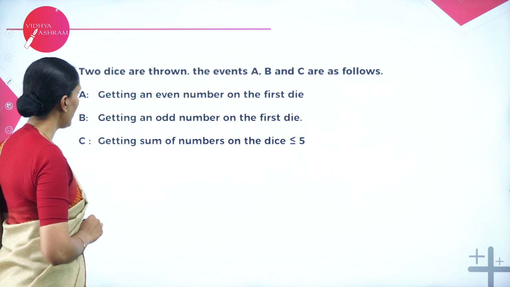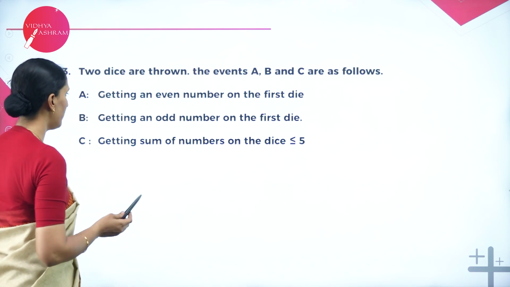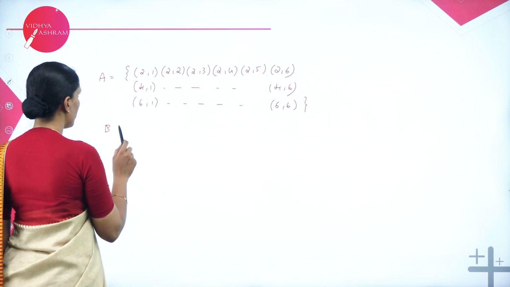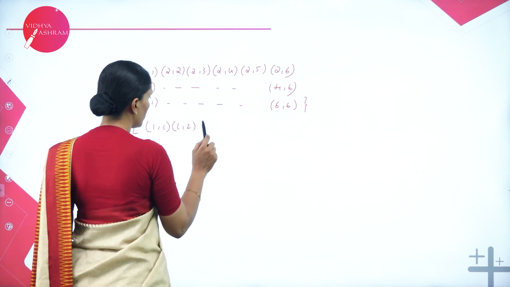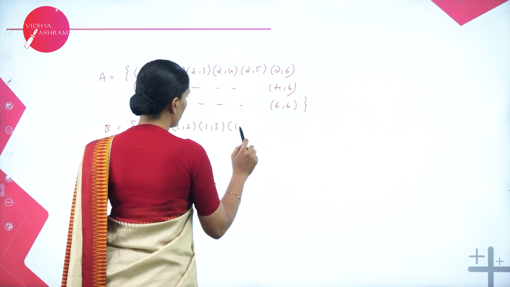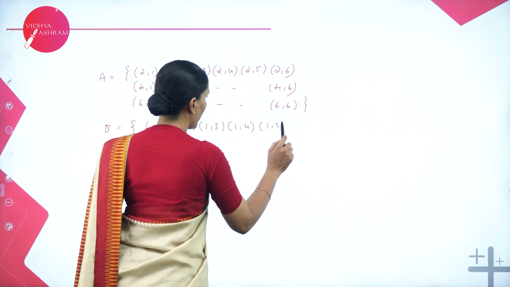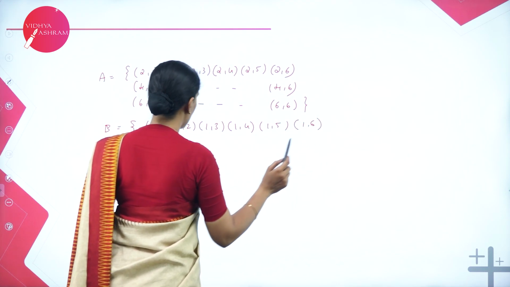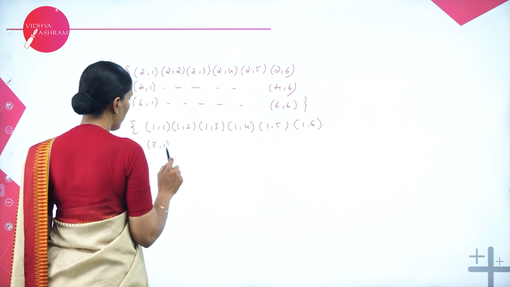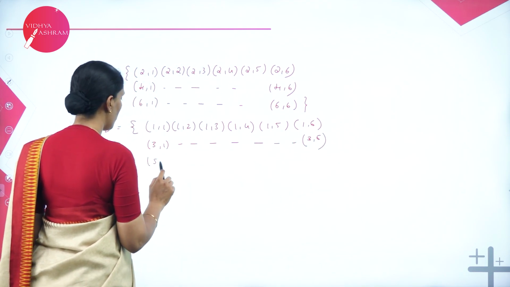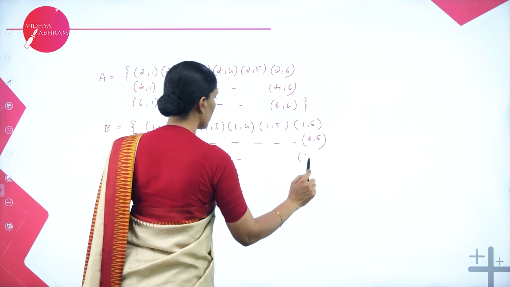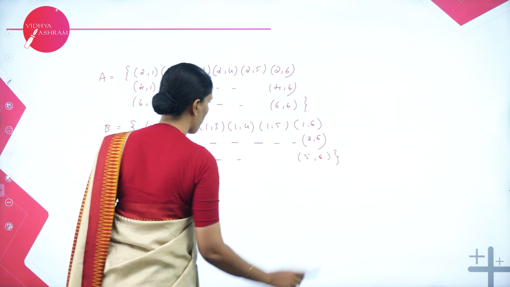Next, event B is getting an odd number on the first die. So B: (1,1), (1,2), (1,3), (1,4), (1,5), (1,6). Similarly, (3,1) to (3,6), (5,1) to (5,6).